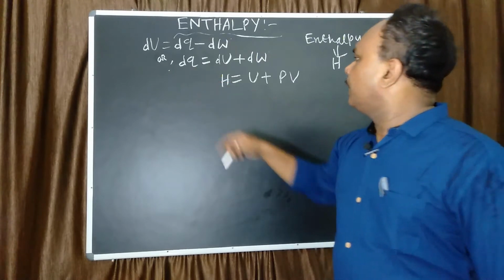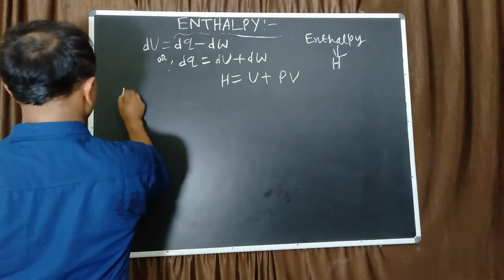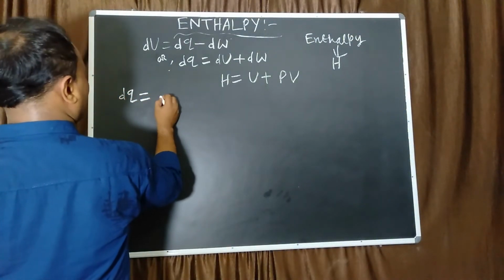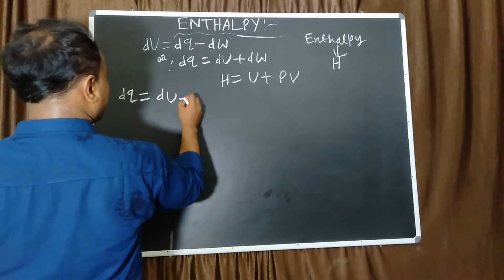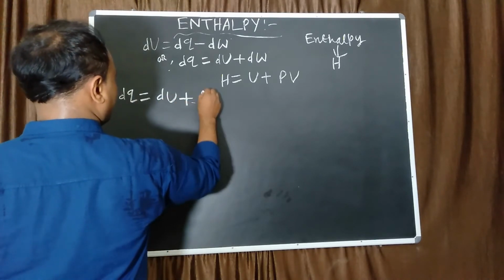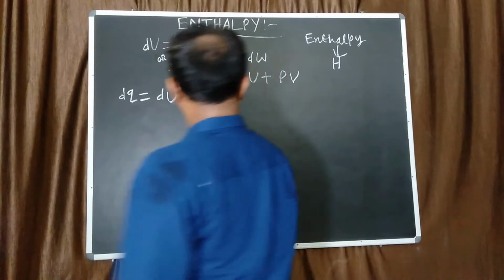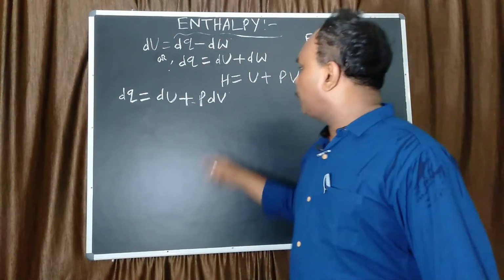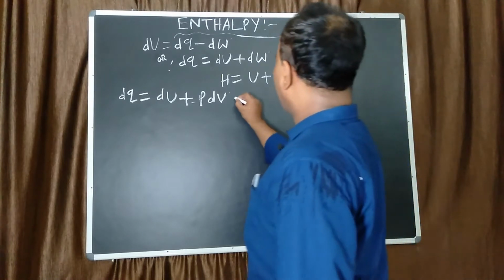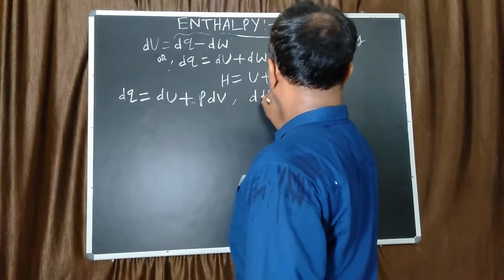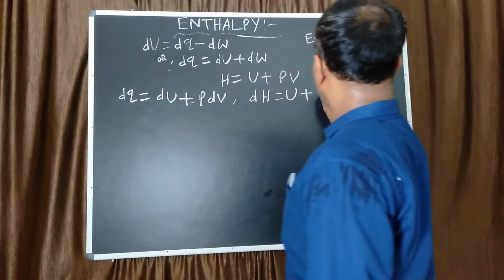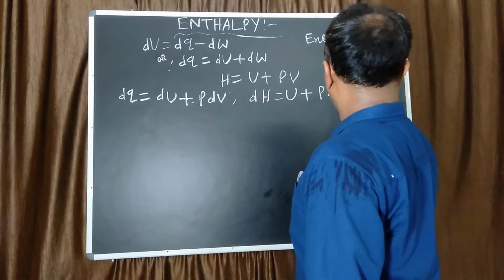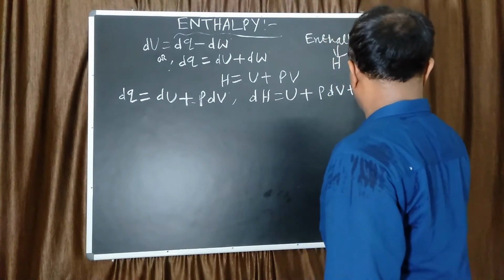From the thermodynamics first law, dQ equals dU plus dW, that is PdV. Let work done, only volume work is considered, so dW is PdV. On the other hand, dH equals dU plus PdV plus VdP.